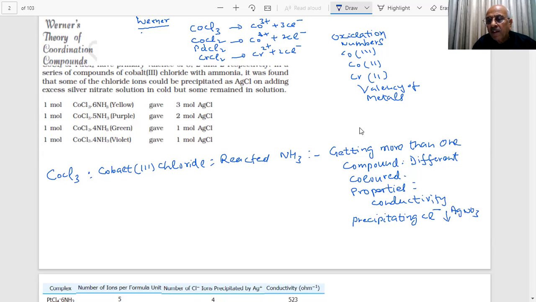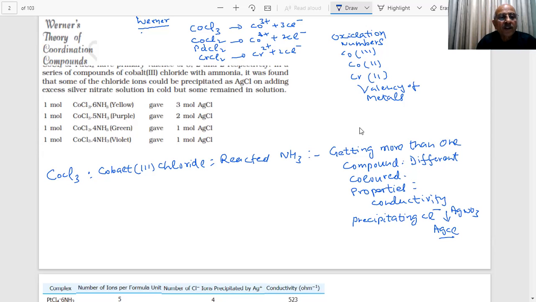By this way, he was trying to find the moles of Cl-. What he found was that different amounts of AgCl were obtained, students. This was something amazing.